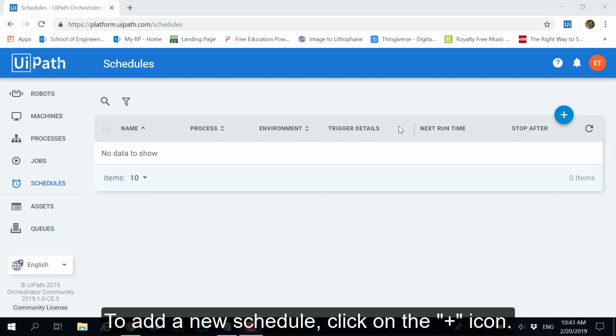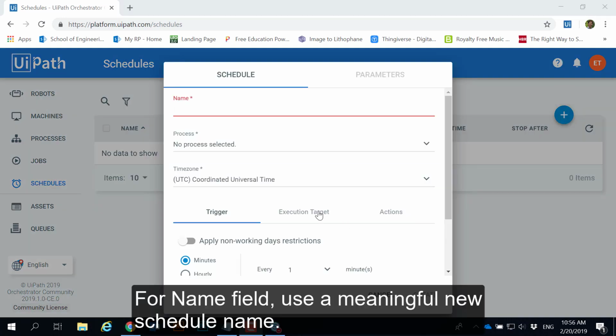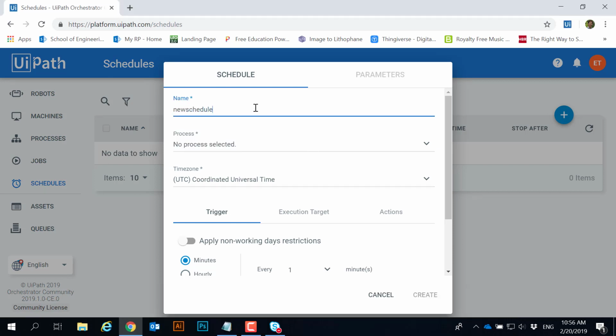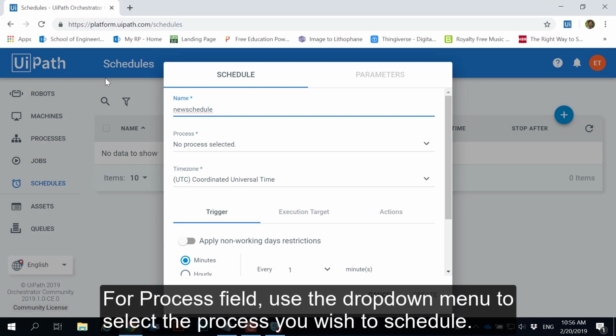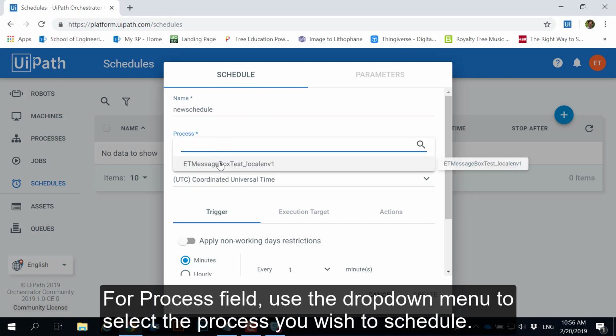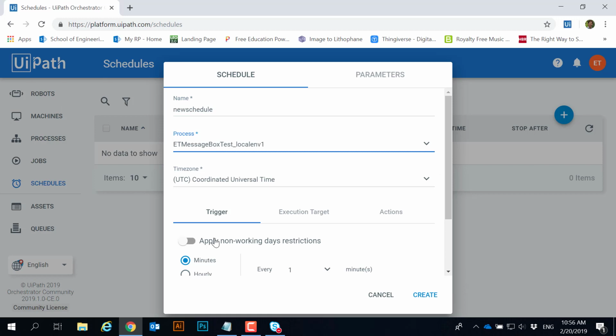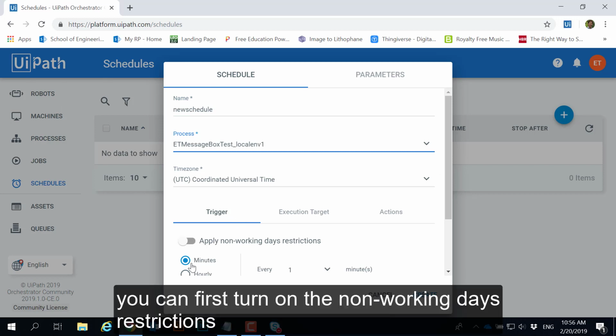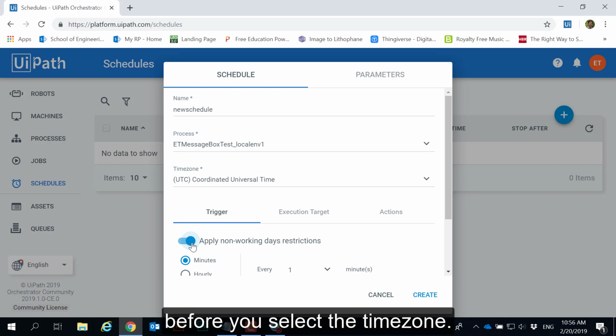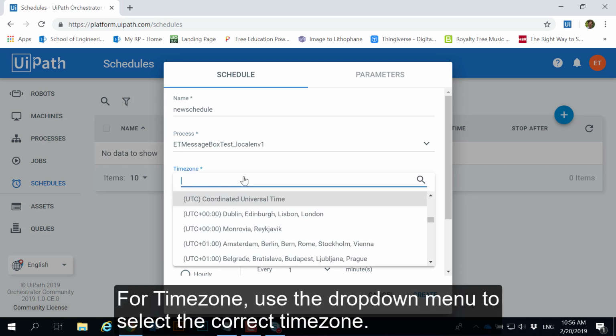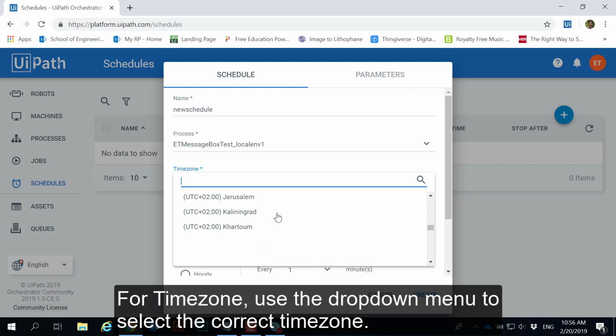To add a new schedule, click on the plus icon. For name field, use a meaningful new schedule name. For process field, use the drop-down menu to select the process you wish to schedule. In the Triggers tab, you can first turn on the non-working days restriction before you select the time zone. In the time zone, use the drop-down menu to select the correct time zone.